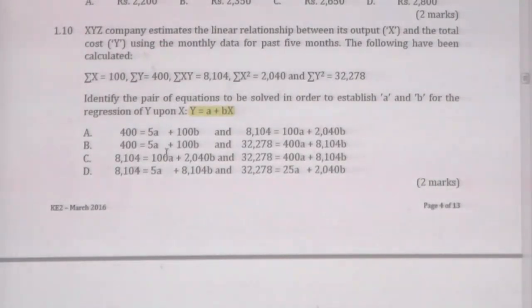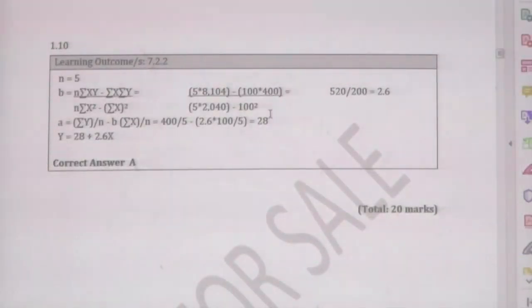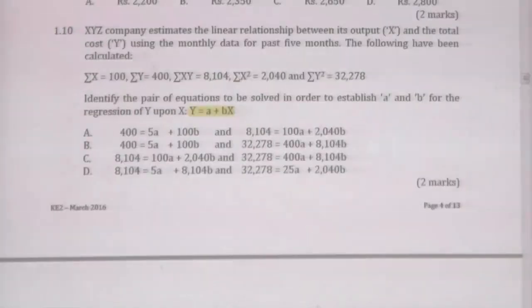Now, what you need to do is see whether you can receive these values, that is 28 for A and 2.6 for B, by solving those equations. That is the way you have to solve, right? Therefore, as I told you on the whiteboard, you can use two formulas for A and B. Keep in mind, sometimes the examiner will give you the formula list in the book. I don't know how they are going to do it this time.